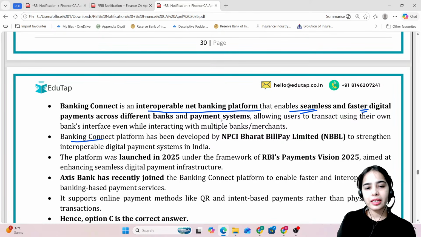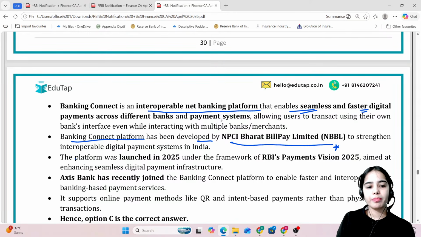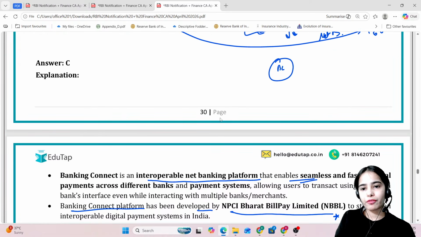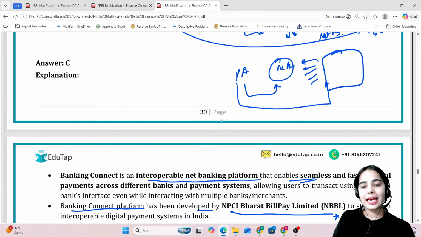It has been developed by NPCI Bharat Bill Pay Limited. The platform was launched in 2025 and Axis Bank has recently joined it. So if the payment aggregator is integrated with this platform, it gets access to the net banking of all these banks.